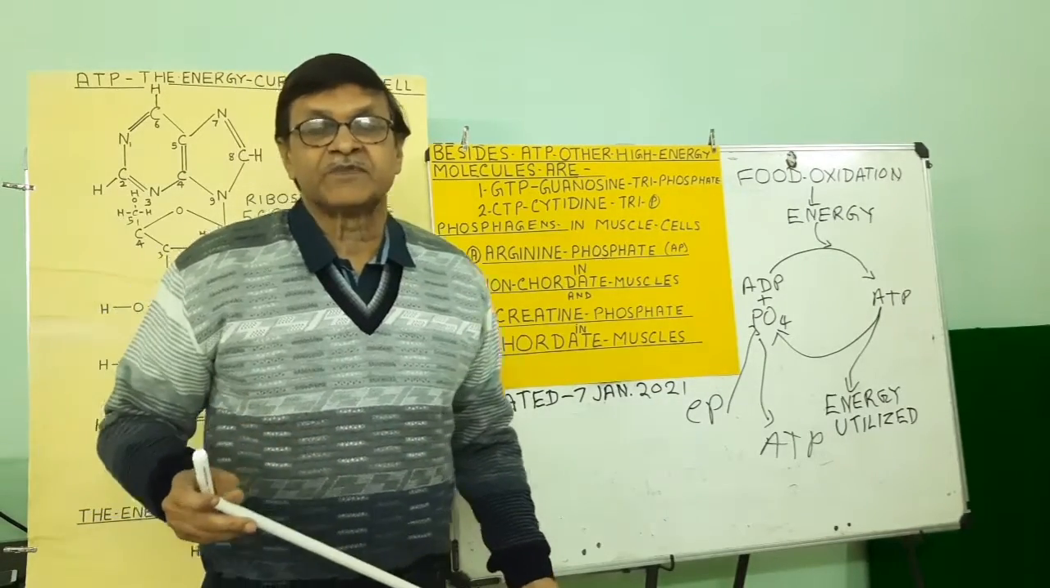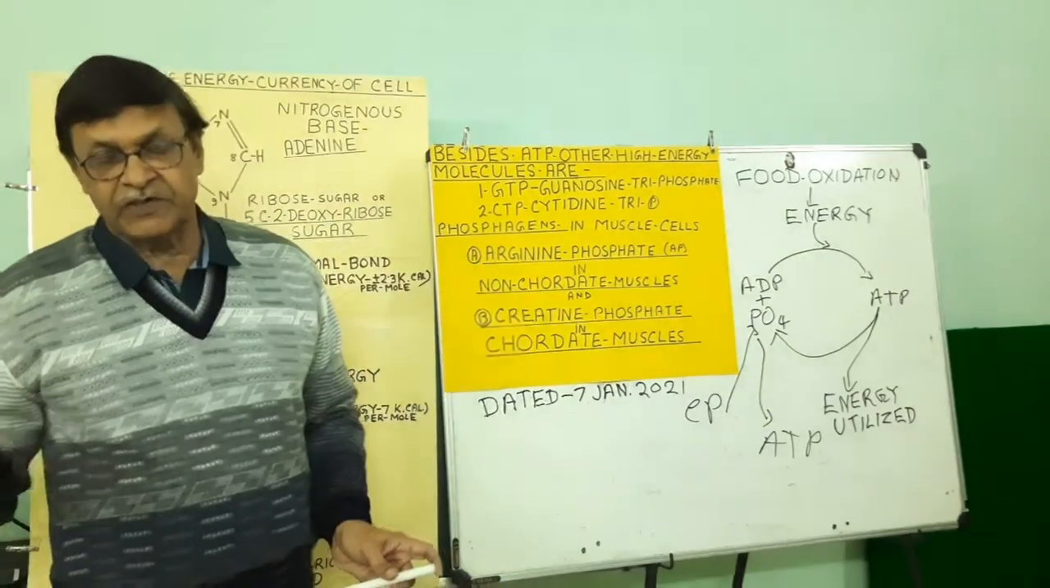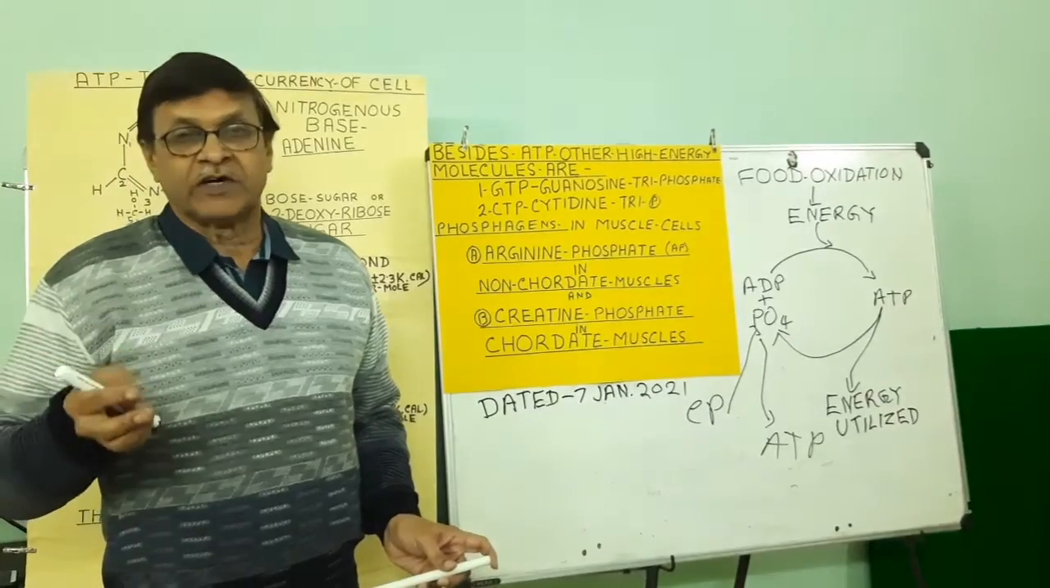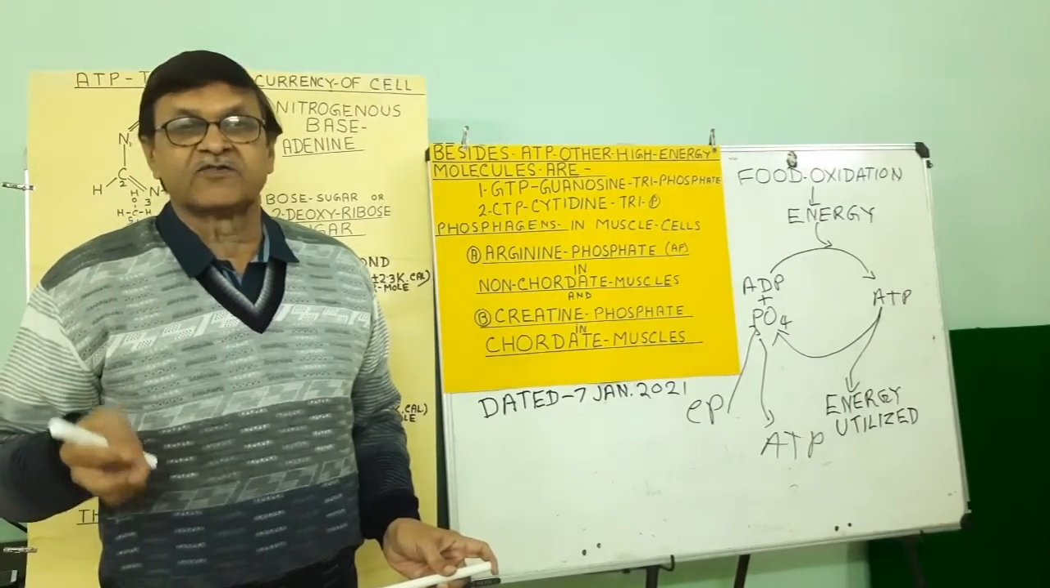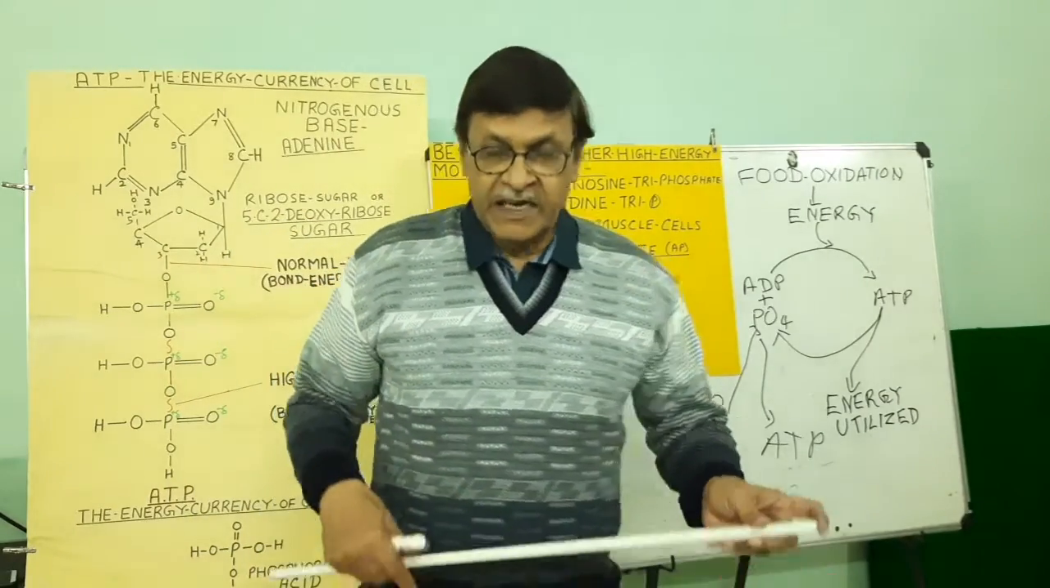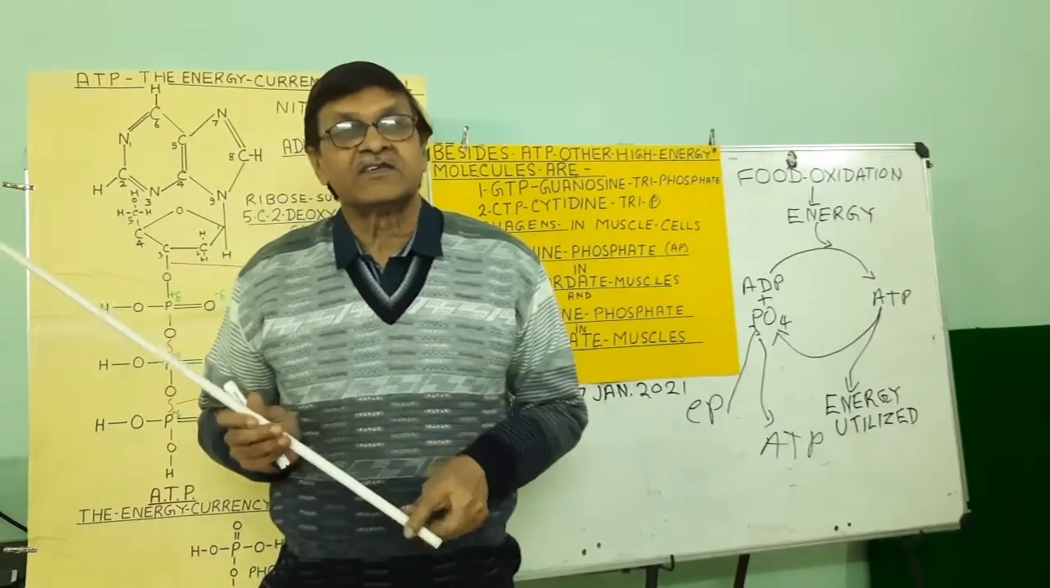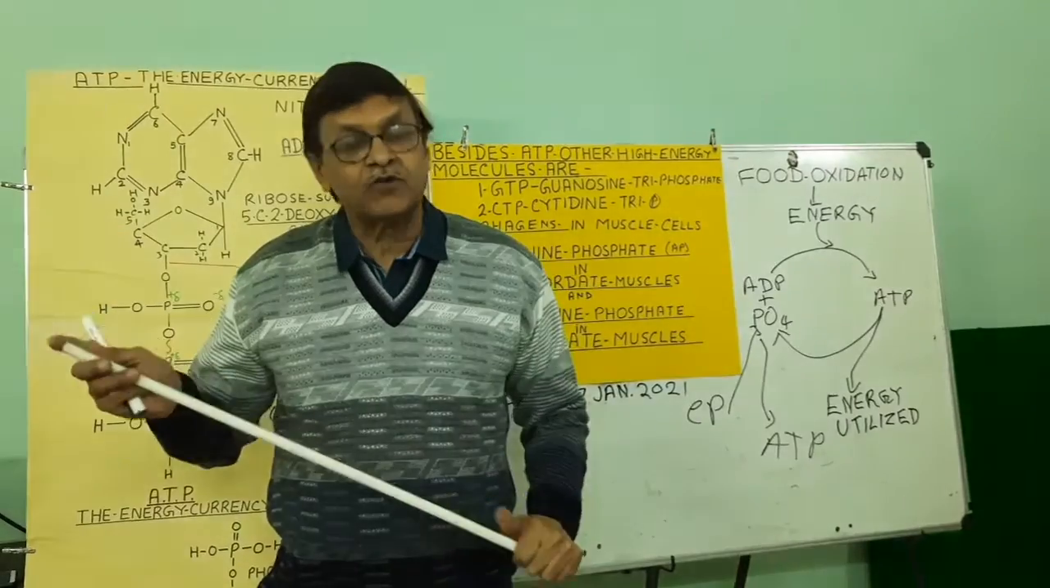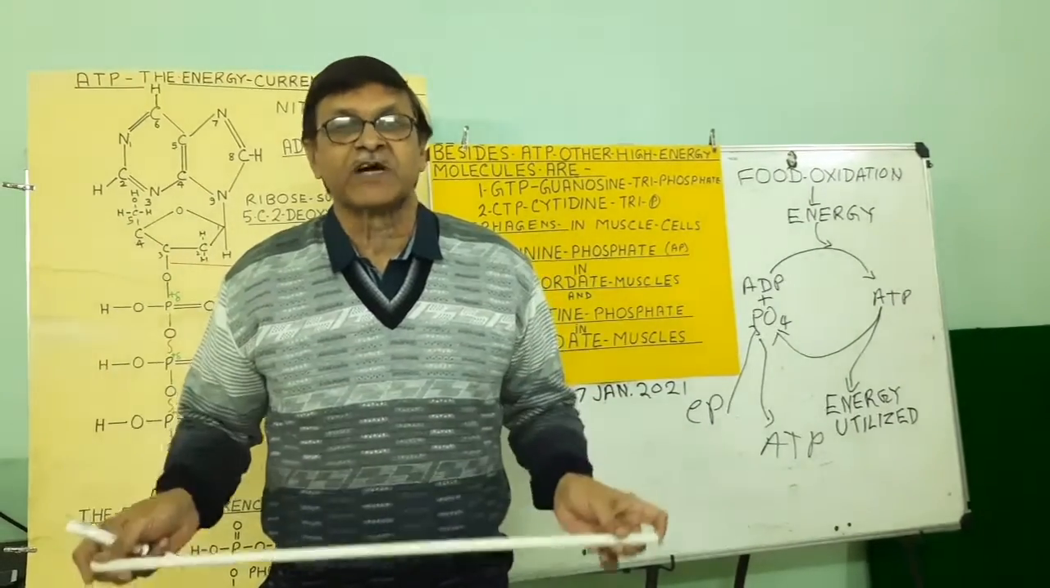So this is in the biomolecules. We were talking about water, carbohydrates, fat, lipids, vitamins. ATP is the energy currency of the cell and also one of the most important biomolecules.